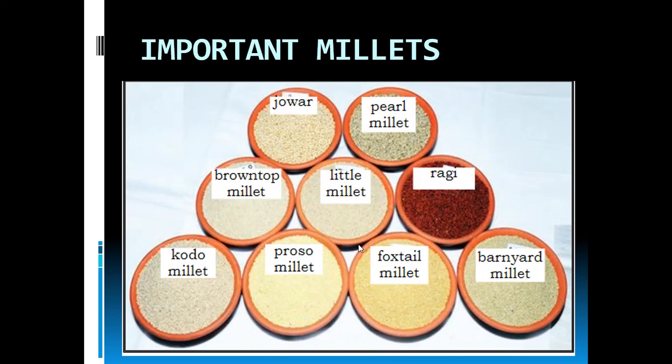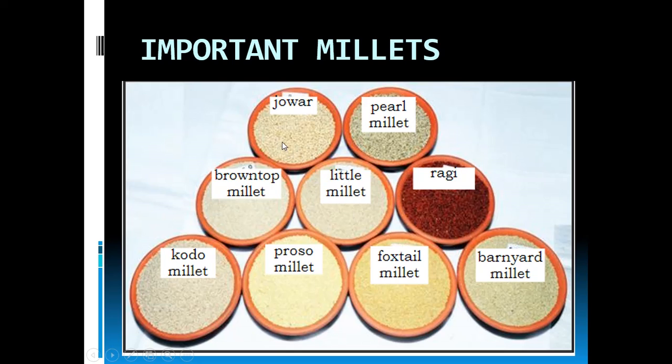So here you can see the important millets. These are some of the important millets. What are they? Jowar, pearl millet, ragi, little millet, brown top millet, kodu millet, proso millet, foxtail millet, barnyard millet.